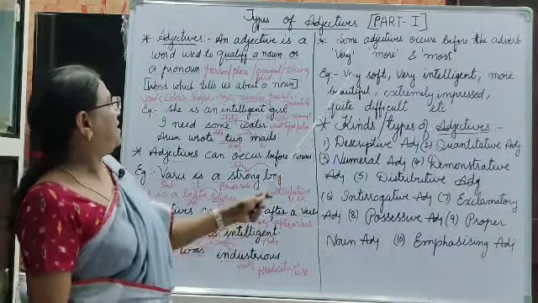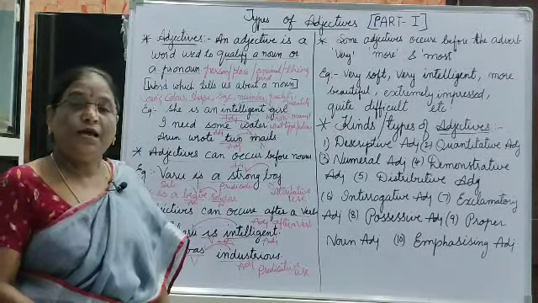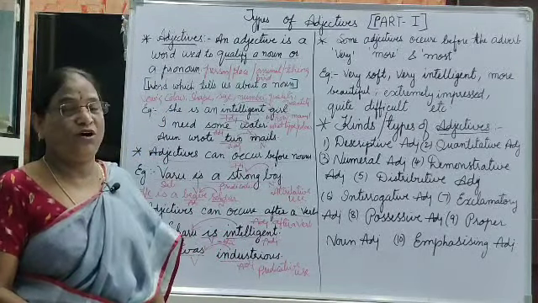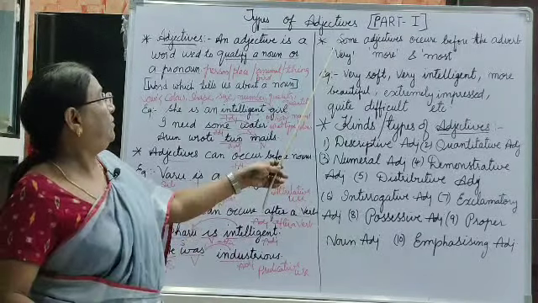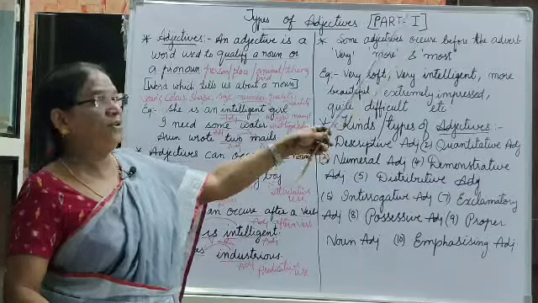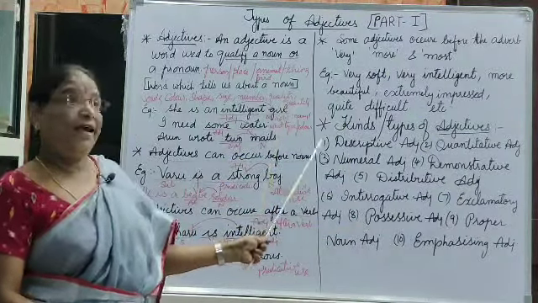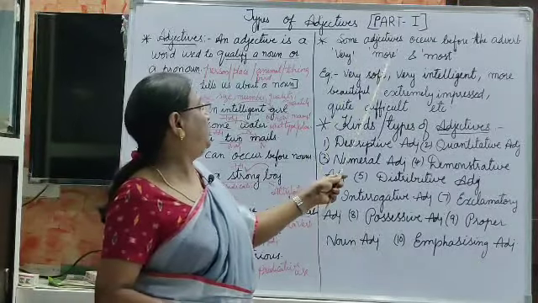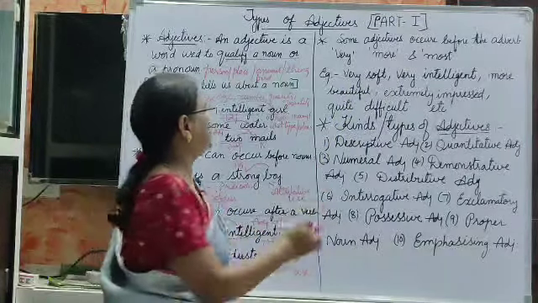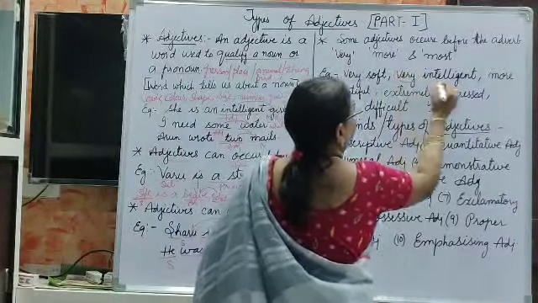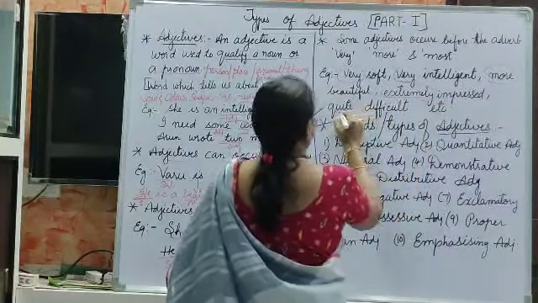And next let us see, some adjectives occur before the adverbs. Already adjectives qualify the noun, they modify it, they tell about the noun. And now here we see some adverbs occur before the adjectives. Let us see what they are. Very, more, most. Not only these, there are many. Very soft, very intelligent, more beautiful, extremely impressed, quite difficult.